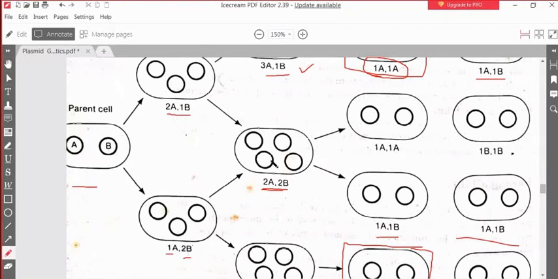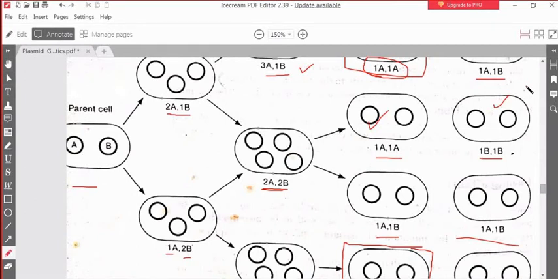But if abnormally they separate the two plasmids, so a cell carries only the A plasmid and a cell carries only the B plasmid, then this cell is devoid of B plasmid and this cell is devoid of A plasmid. So this particular mechanism actually explains the random selection of plasmid. This might be the first reason why plasmid incompatibility may happen for some cells or some plasmids.